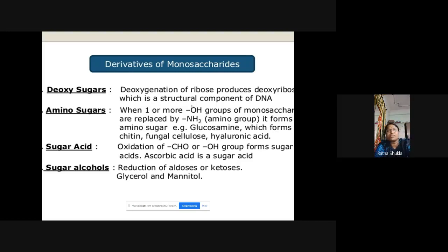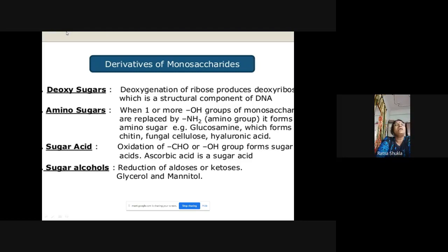I will show you examples of this ahead. Next is the sugar acid. When there is oxidation of the aldehyde group or hydroxyl group, it forms a sugar acid. Ascorbic acid is an example of a sugar acid. Okay.